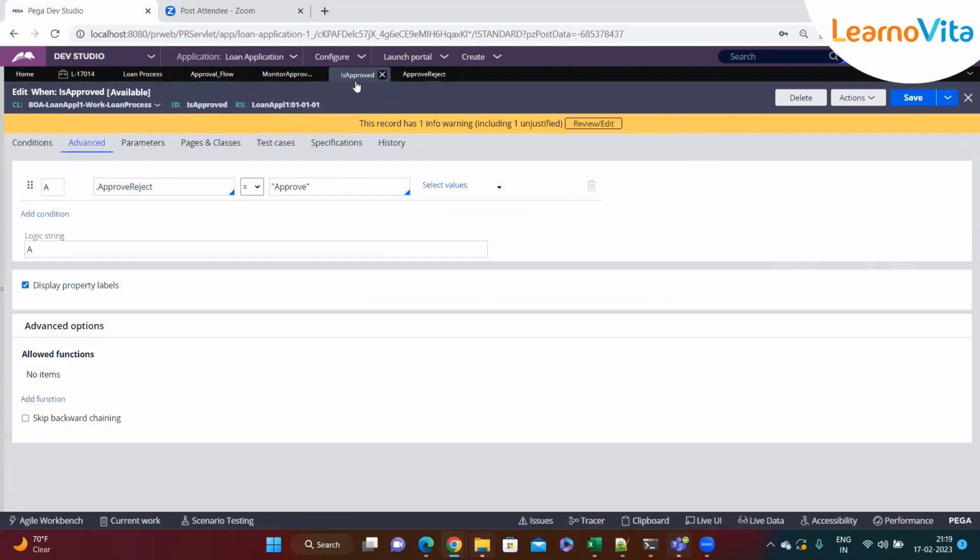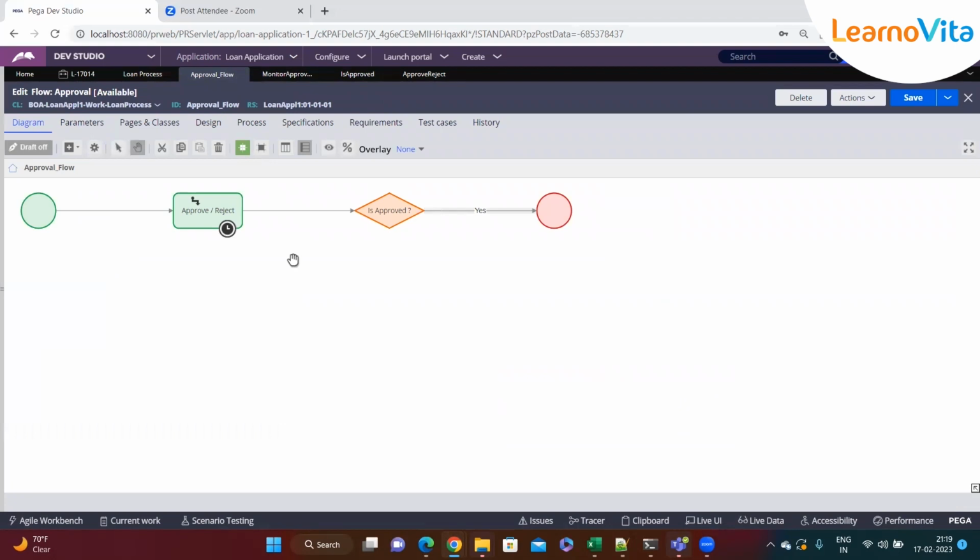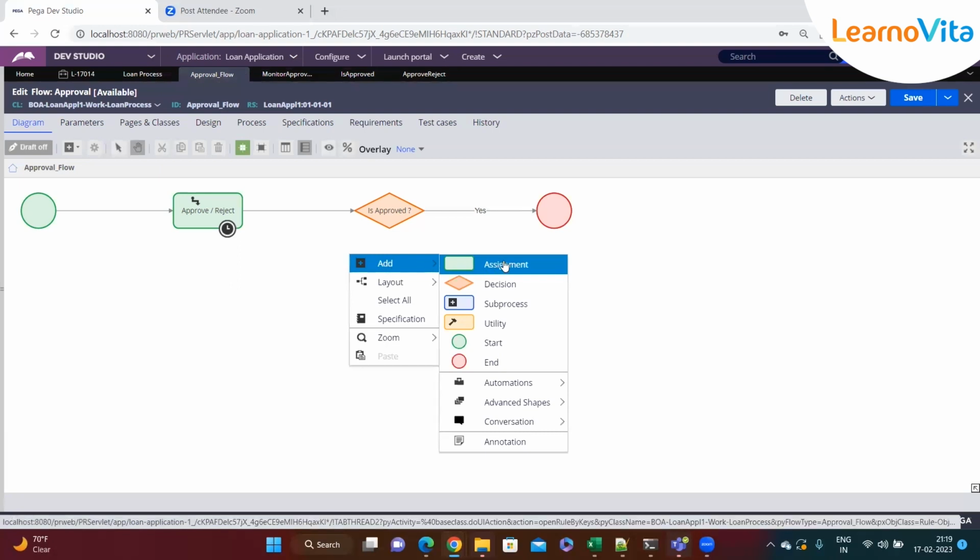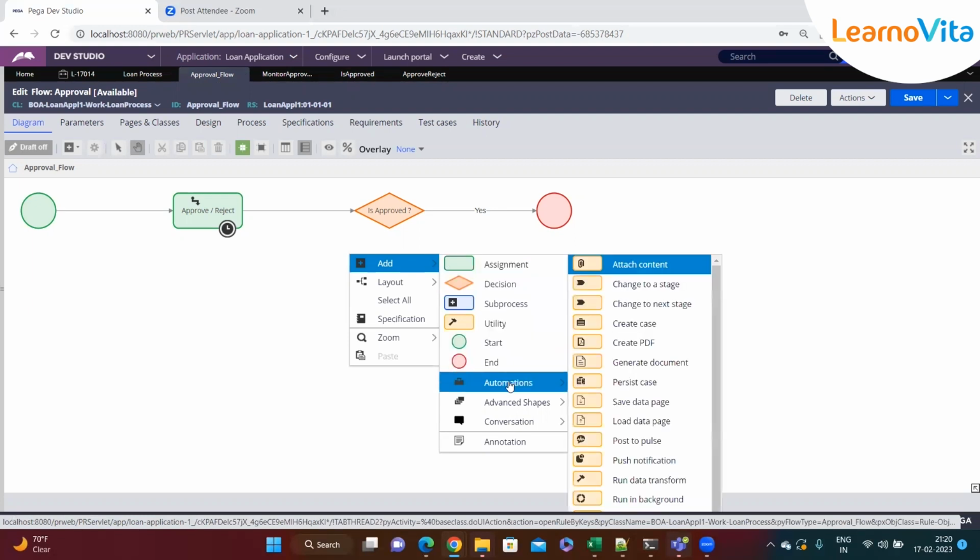Whereas if we have a rejection, meaning it does not evaluate to true, then we have to go to the alternate stage, right? For moving from the primary stage to the alternate stage, Pega has given one more automation shape, called change stage. The next stage option would move to the next stage, but we don't want that.